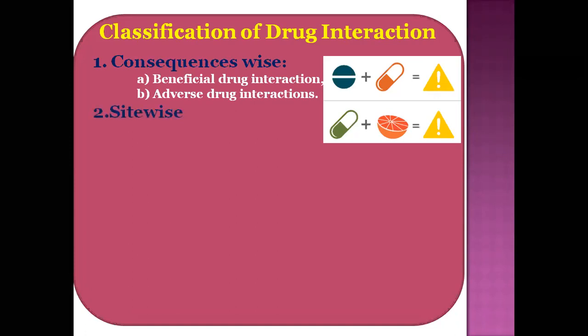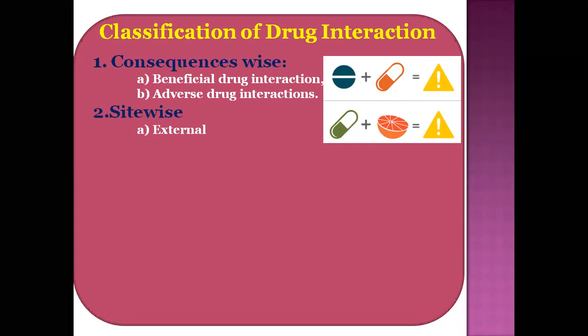The second class of drug interaction is site-wise. Which type of sites? Either internal or external. Internal means when the drug enters our body, whatever effects or interactions occur, that is called the internal site of drug interactions.